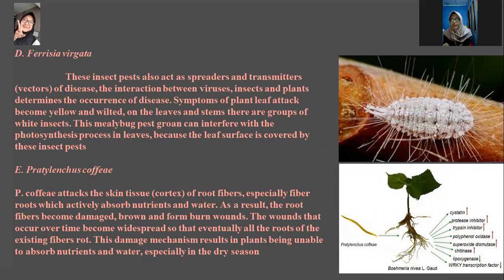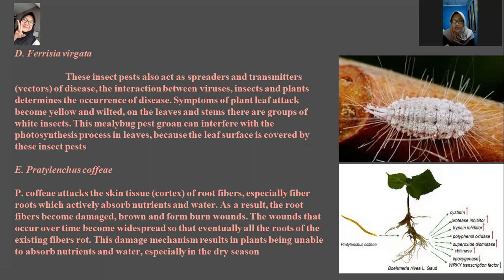Planococcus citri? Varicella virgata. The symptoms of the plant leaf attack are that the leaves become yellow and wilted. On the leaf and stems, there are groups of white insects. This mealybug pest can interfere with the photosynthesis process in leaves because the leaf surface is covered by this insect pest. So when it attacks coffee, it will disturb the photosynthesis process on the coffee's leaf because it covers the entire surface of the leaves.